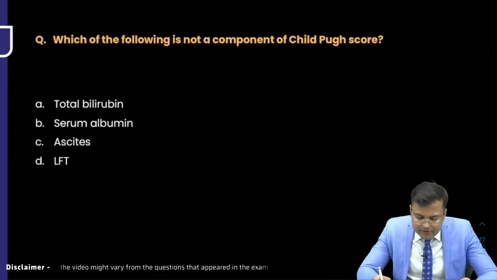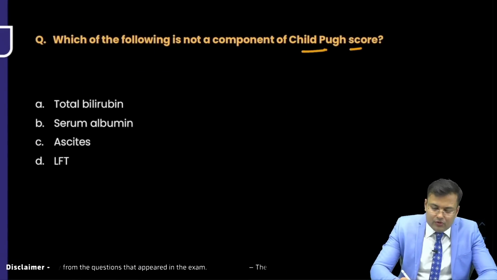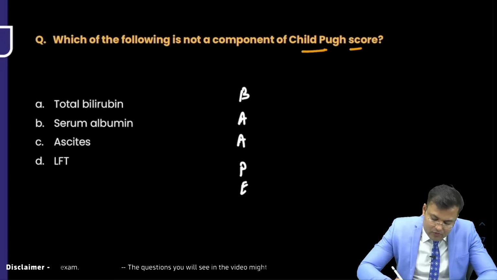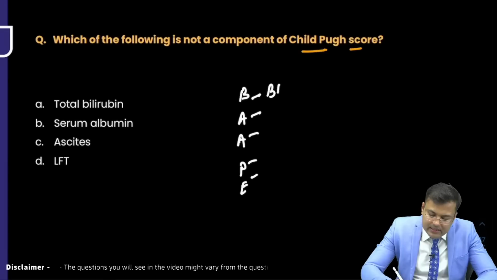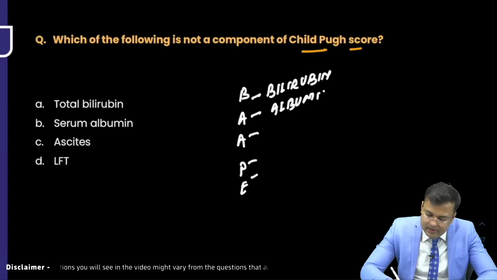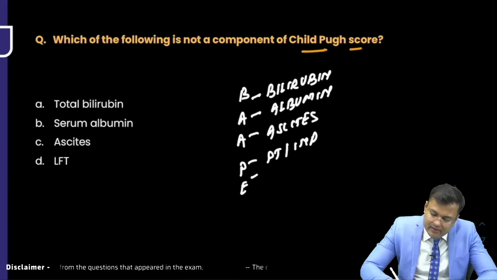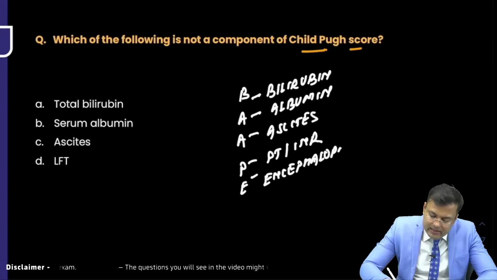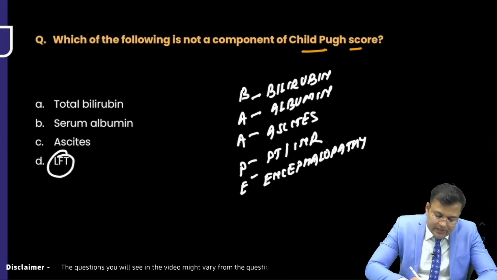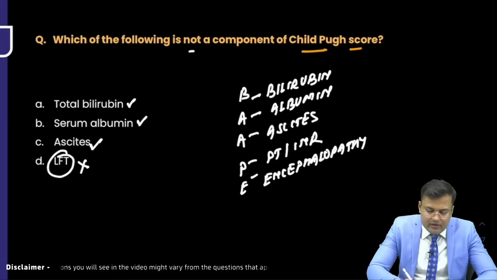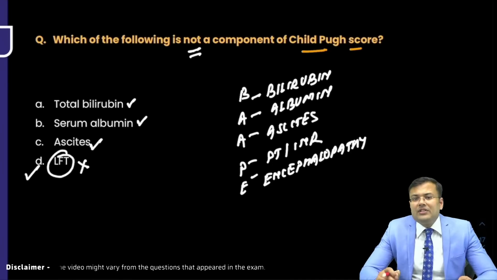Okay, next question. Which of the following is not a component of Child-Pugh score? So how to remember Child-Pugh score? The mnemonic is BAPE. What are the components? B is bilirubin, A is albumin, A is ascites, P is prothrombin time or INR, and E is encephalopathy. Clear? So which of the following is not included? Bilirubin is there, albumin is there, ascites is there, LFT is not included. So LFT is not a component of Child-Pugh score.